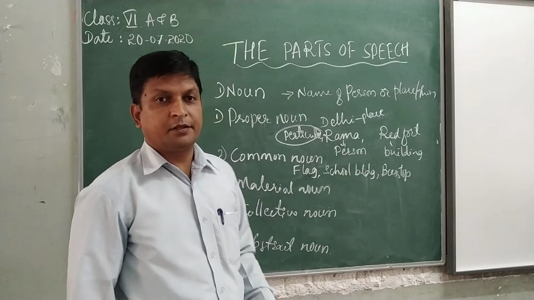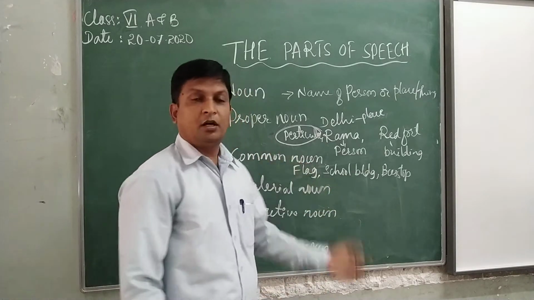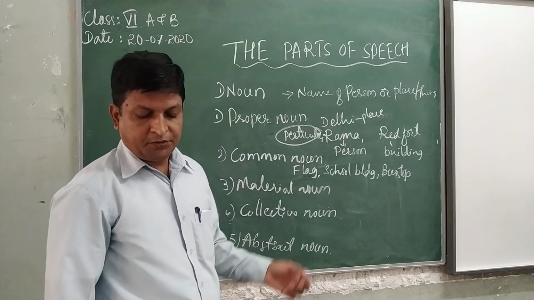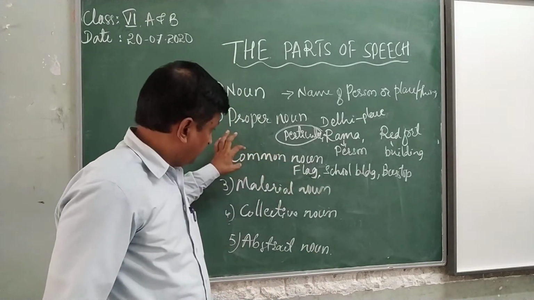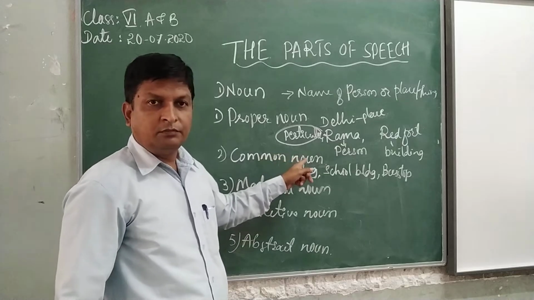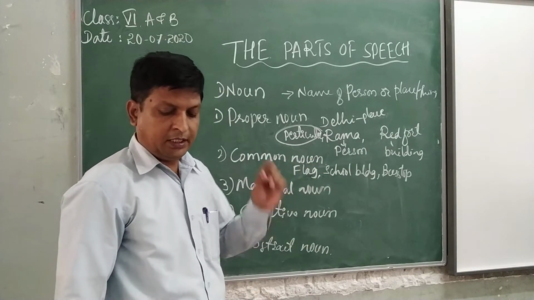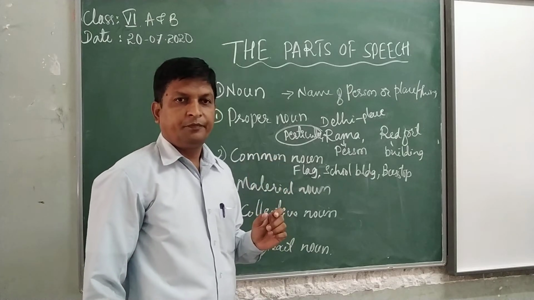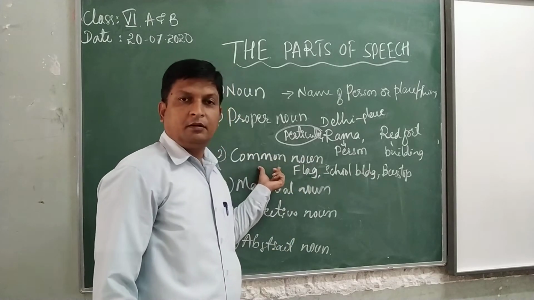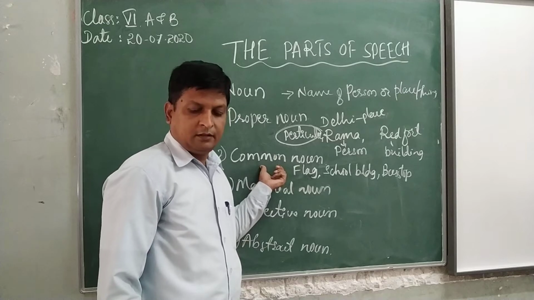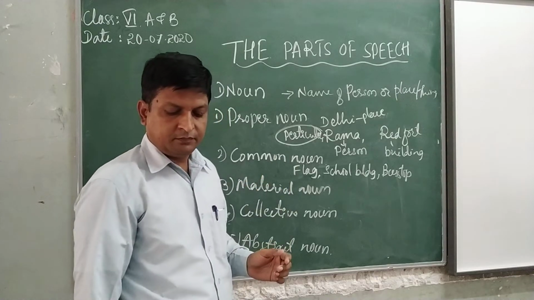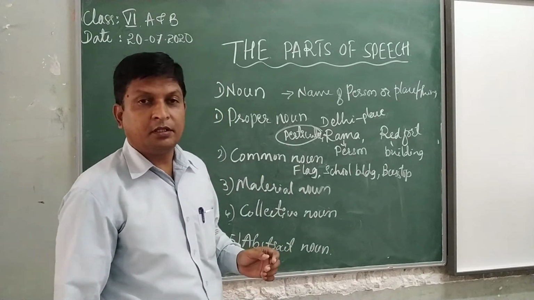These are considered as common nouns. That means this noun denotes a name given. It should be used for a common person or place or anything.